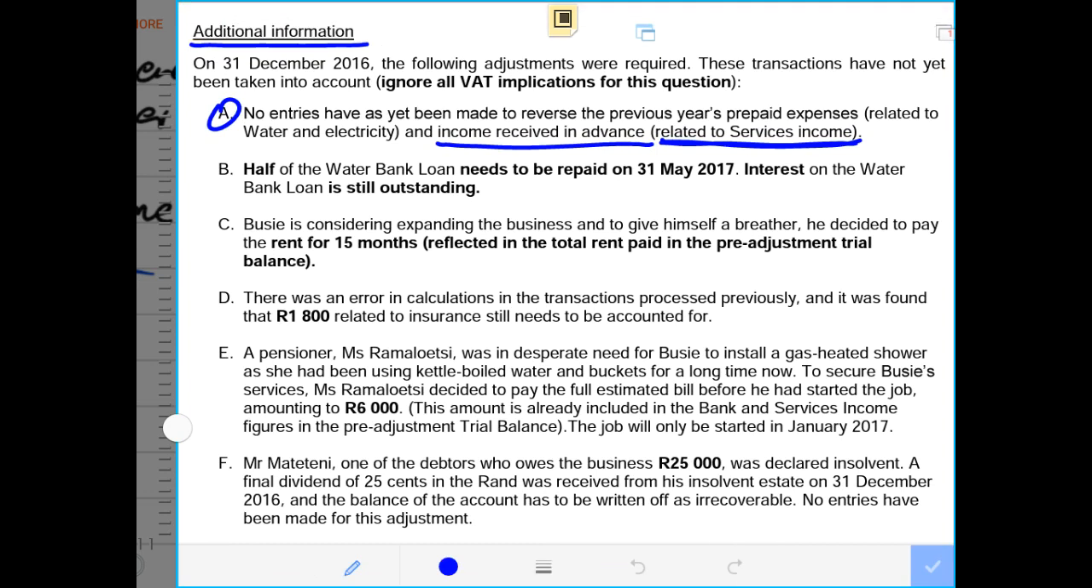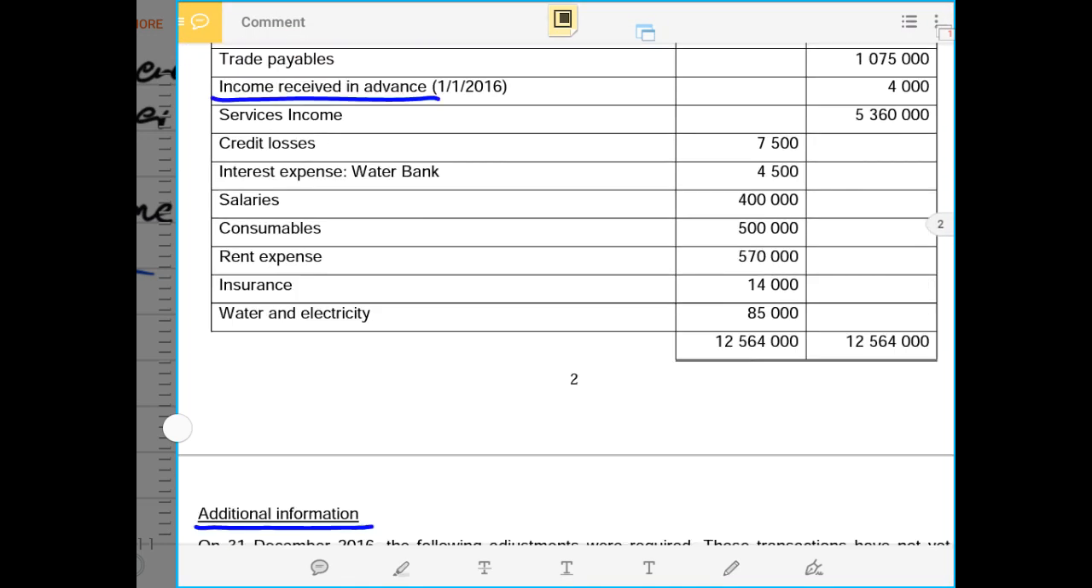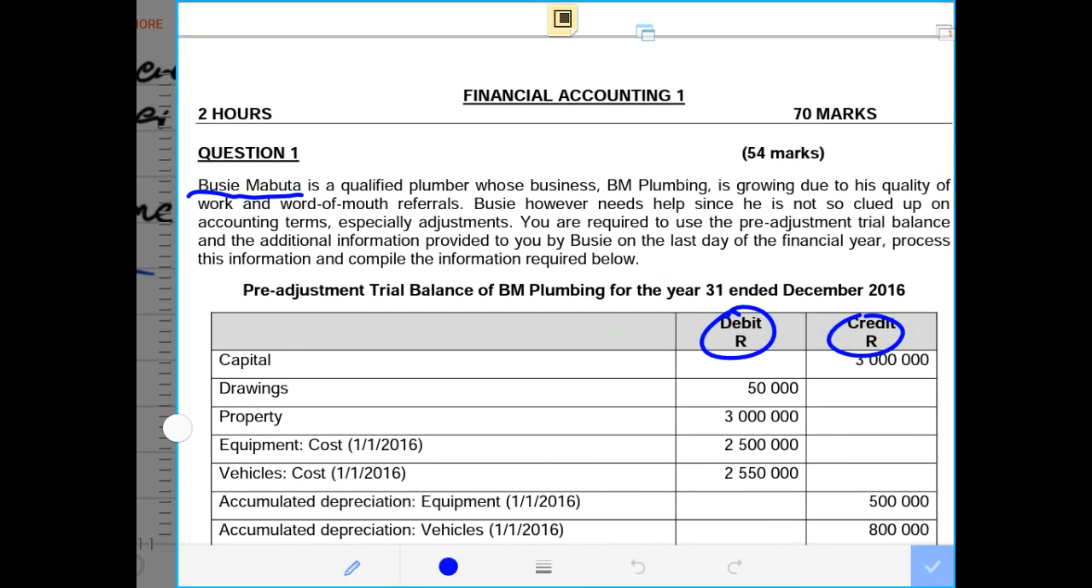Number B says that half of the water bank loan needs to be repaid on the 31st of May. Okay. And interest on the water bank is still outstanding. So there is interest outstanding and half of the loan must still be paid or will be repaid on the 31st of May 2017. Now remember, the end of the accounting period for the current year is 31st of December in the year 2016. This is where we are sitting. This is the end of the accounting period. This is where the business is sitting as we speak now. So now the payment will take place in the year 2017.